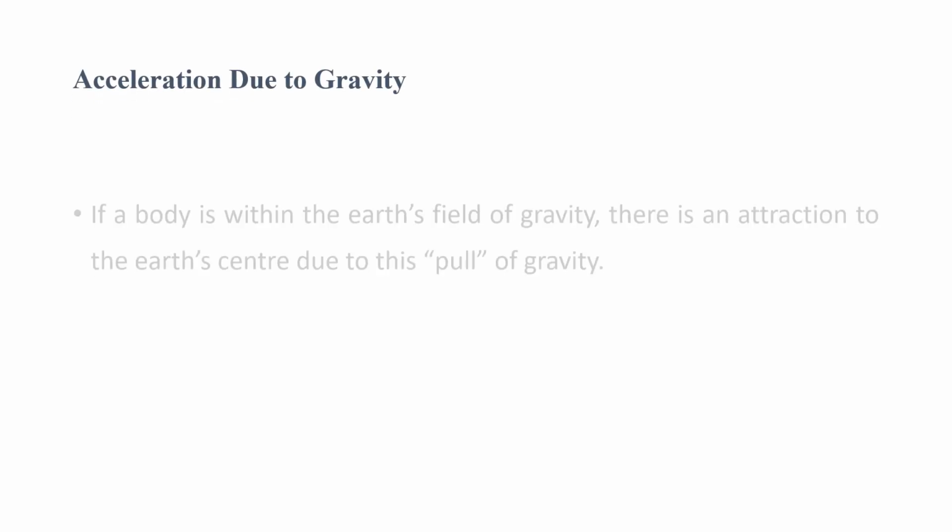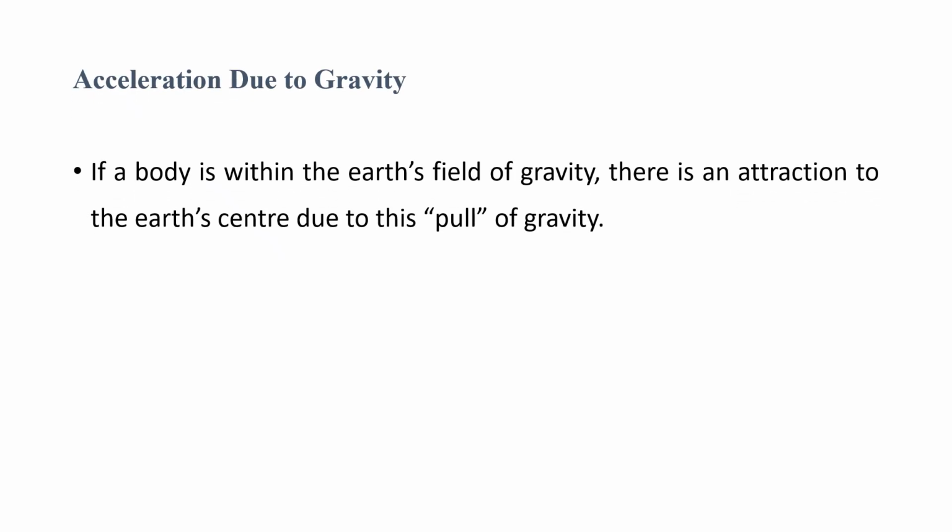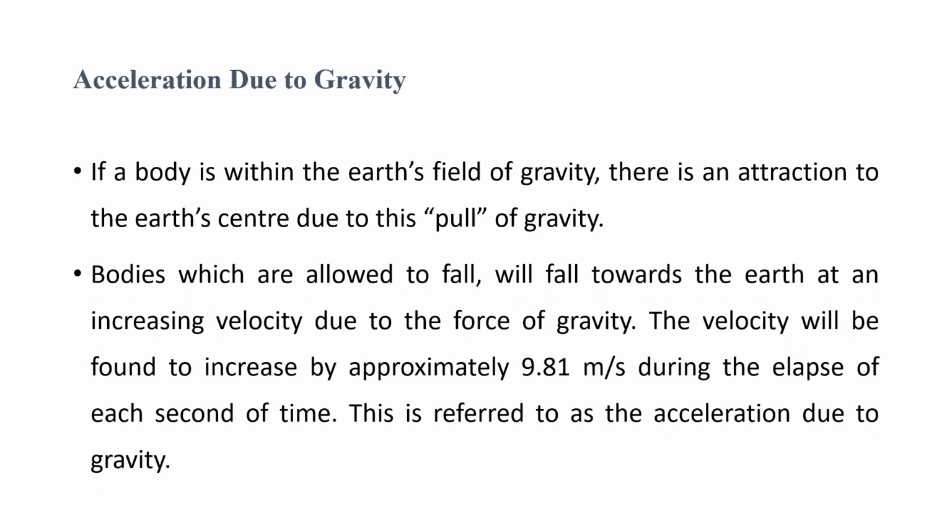Next, acceleration due to gravity. If a body is within the Earth's field of gravity, there is an attraction to the Earth's center due to the pull of gravity. Bodies which are allowed to fall will fall toward the Earth at an increasing velocity due to the force of gravity. The velocity will be found to increase by approximately 9.81 meter per second during the elapse of each second of time. That is referred to as the acceleration due to gravity.